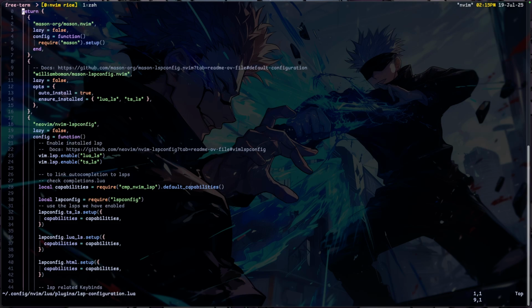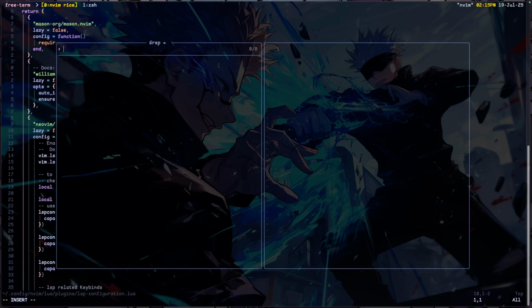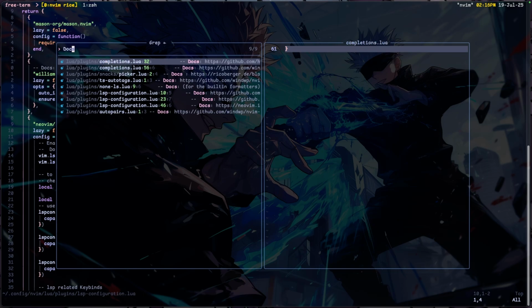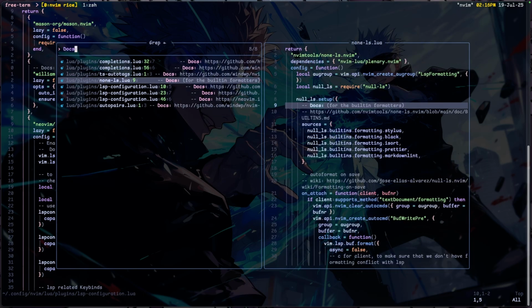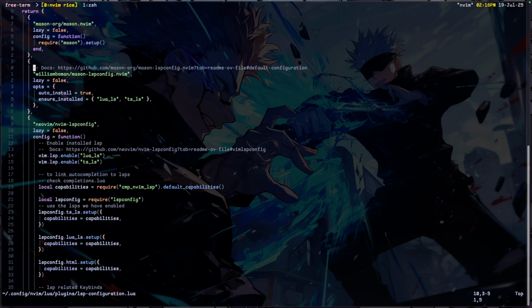So this as well, you see my configuration. I have these docs everywhere. So if I just grab docs, I have these docs everywhere. Basically they just point to the GitHub for the configuration itself, so I get to read through the documentation whenever I get stuck later in the future, and that helps me enable the LSP I need.